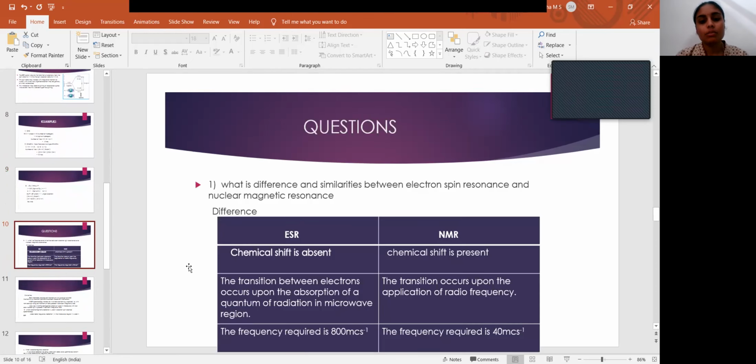So let us discuss some questions. First one is, what is the difference and similarities between electron spin resonance and nuclear magnetic resonance, ESR and NMR? In ESR, chemical shift is absent, but in NMR, chemical shift is present. The transition between electron spin states occurs upon the absorption of a quantum of radiation in the microwave region, whereas in NMR the transition occurs upon the application of radio frequency. The frequency required is 800 meter per second inverse in ESR, and 40 meter per second inverse in NMR.